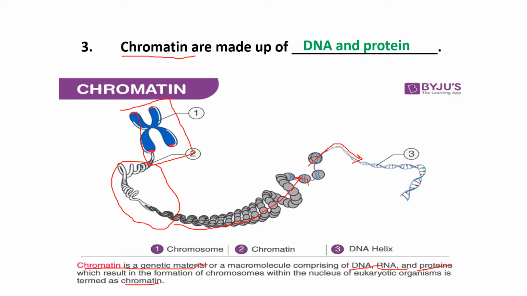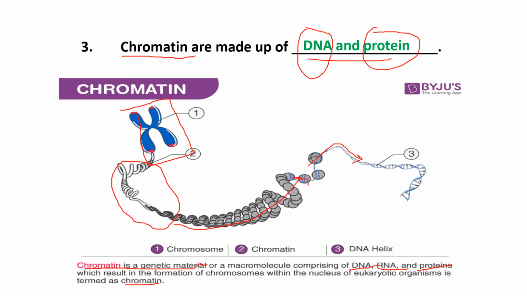Here many times students either write down only the DNA, or sometimes only the protein, but actually the correct answer is what? DNA and protein both. So it should be clear to you, dear students, while writing the answer of this fill up, or this asked in a 1 mark question, that chromatin is made up of DNA and protein both.